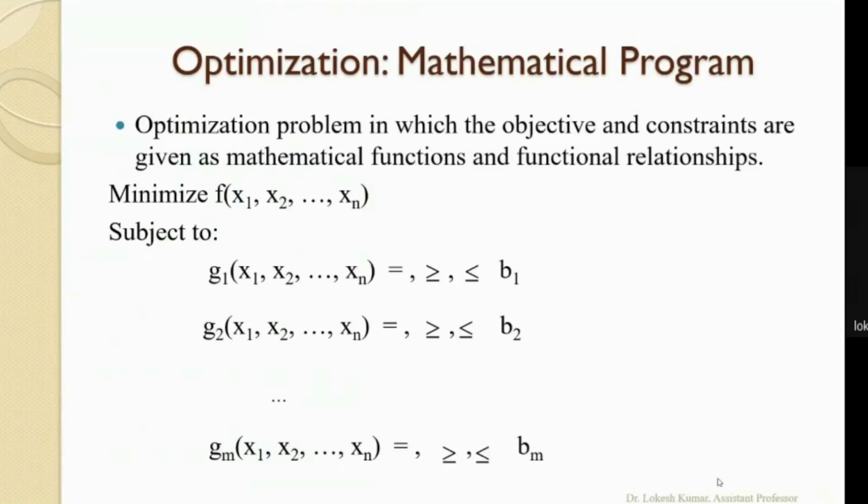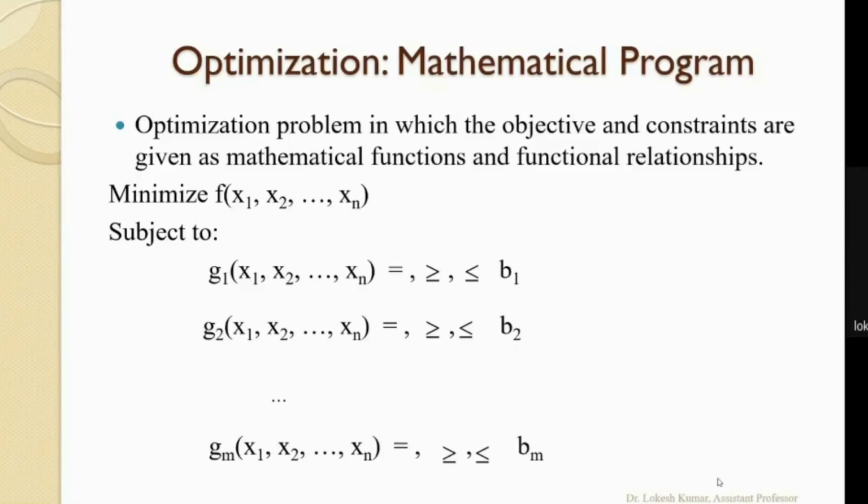So the mathematical program looks like this. We have a function f, and the variables are x1, x2 up to xn. And this function here we have seen, minimize this function. This may be a maximization of the function also.